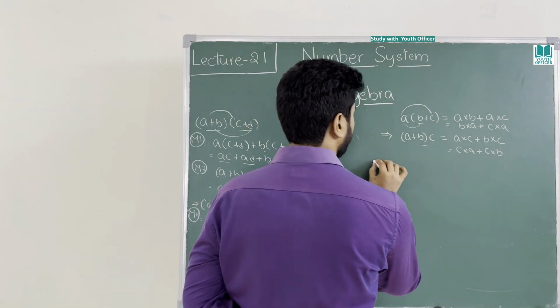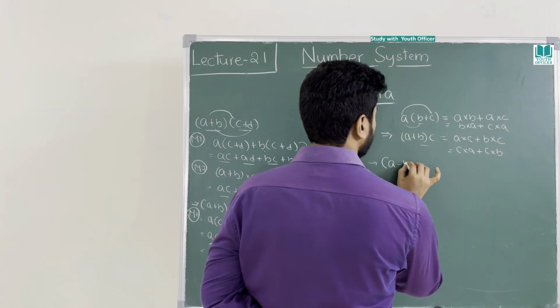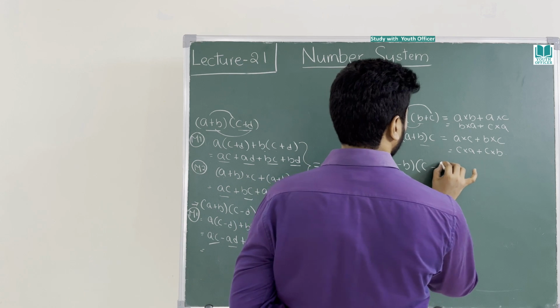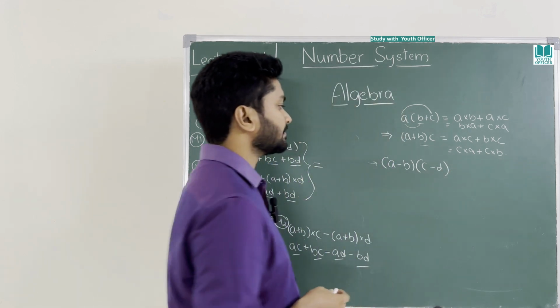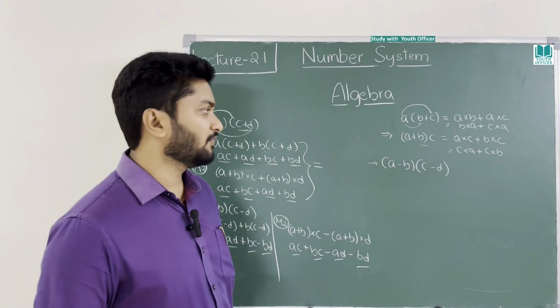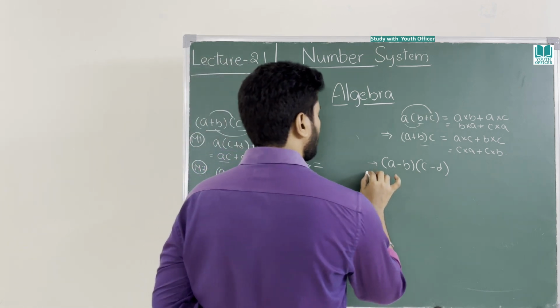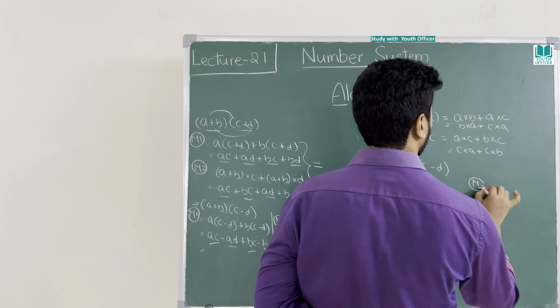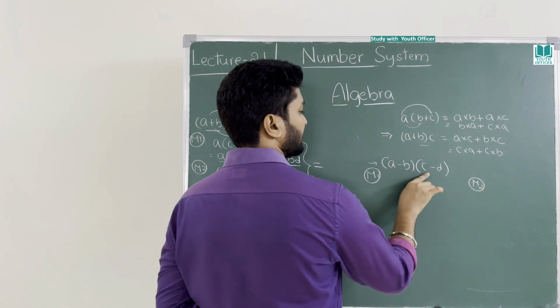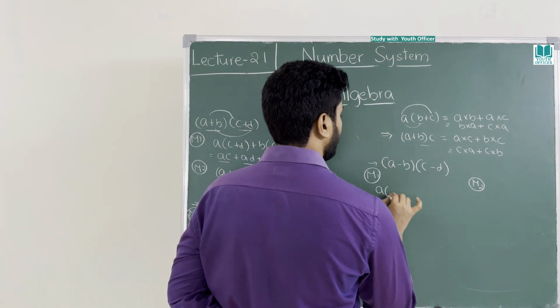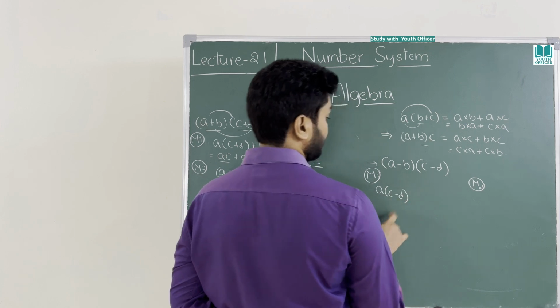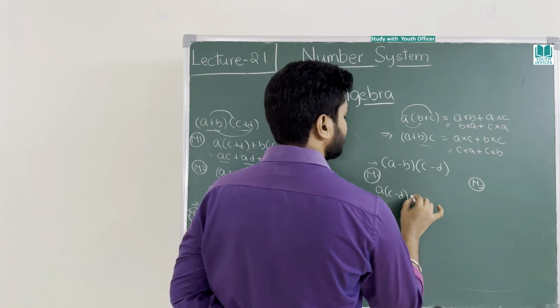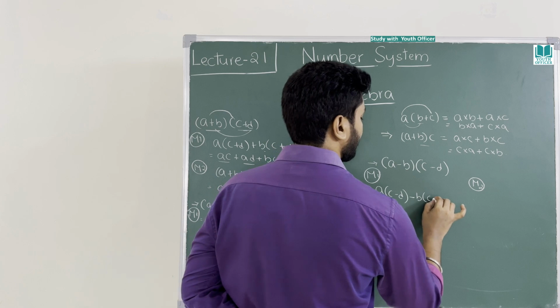Please concentrate here: (a − b) × (c − d). If there is a minus sign, you will get confused. I'll tell you two methods. Method 1, I'll consider (c − d) as common: a(c − d), now minus is there, minus b(c − d).